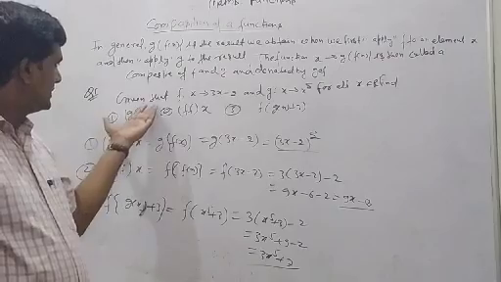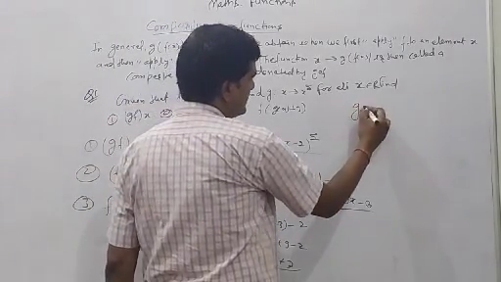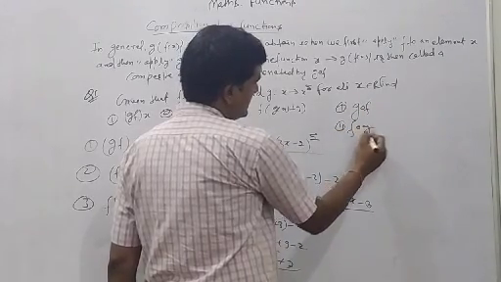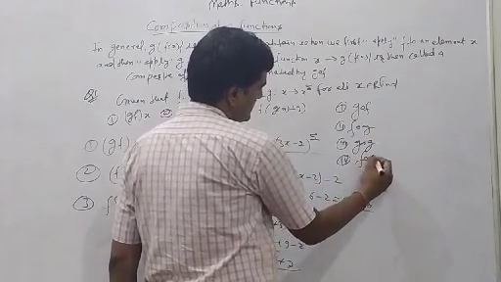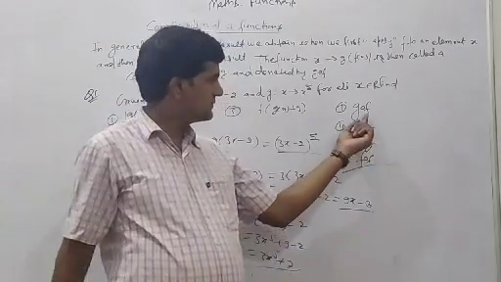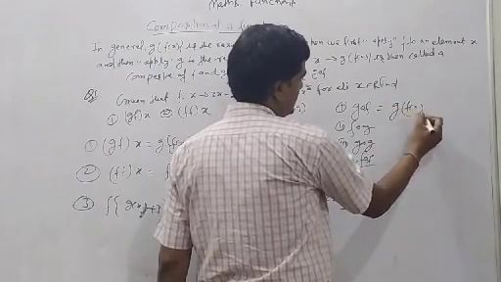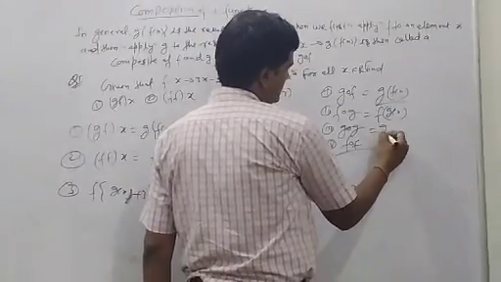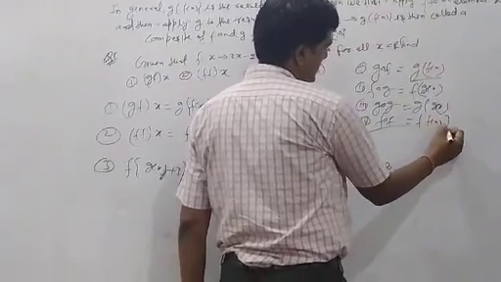Then, if any function is given, this is not compulsory, with the help of this much value given we can find gof, fog, gog, fof, so many values we can find. For this one, first of all find, like this one here, g(f(x)), here f(g(x)), g(g(x)), f(f(x)).